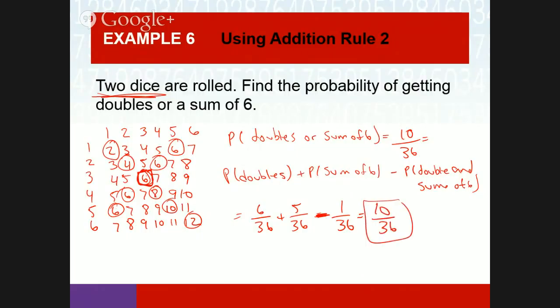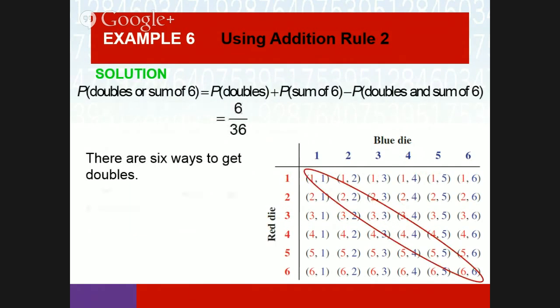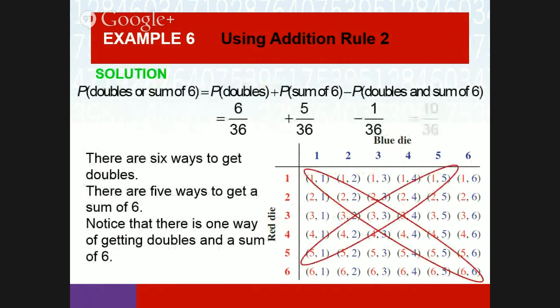Now you don't have to go through that every time. You don't have to break it up into the probability of doubles plus the probability of sums minus that. If you have a picture like this, you can just count how many things are circled. And then, of course, we go through and get 5 out of 18. So if we just count 1, 2, 3, 4, 5, 6, 7, 8, 9, 10, as long as I don't count this twice.